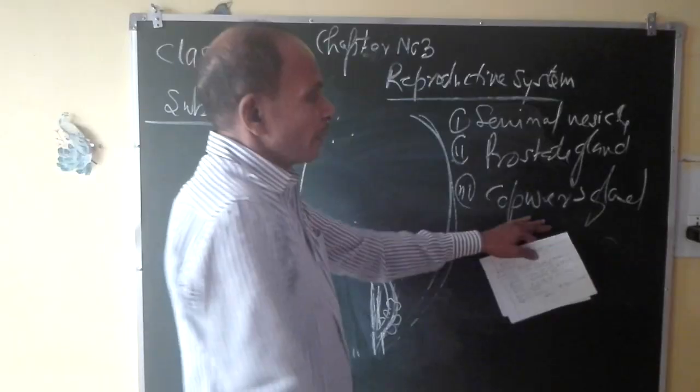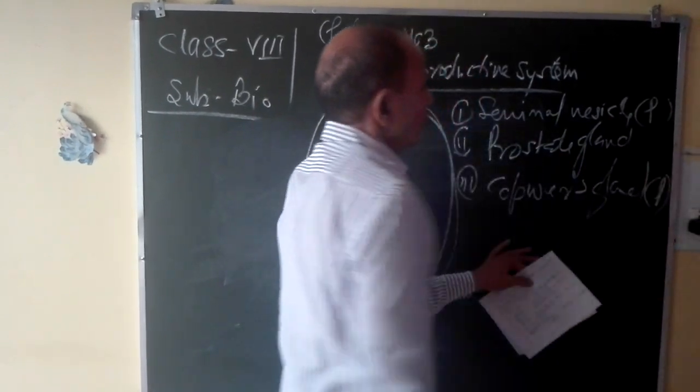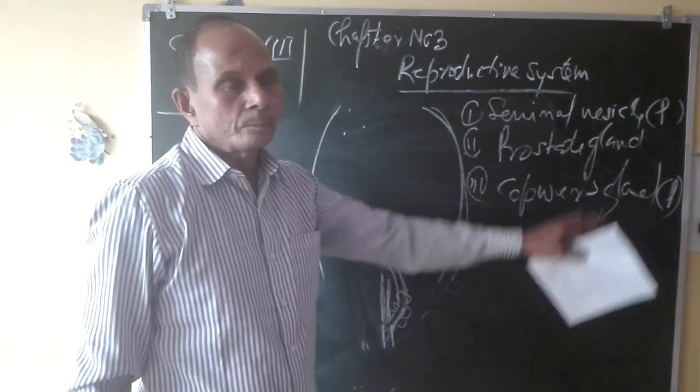Cowper's gland is paired, seminal vesicle is paired, but prostate gland is single anyway.